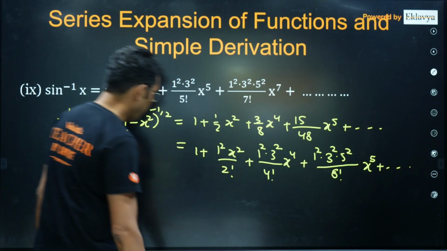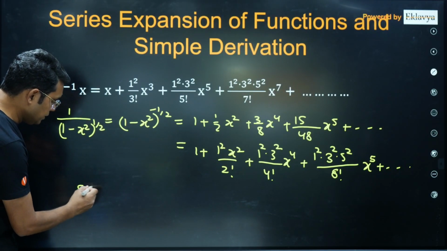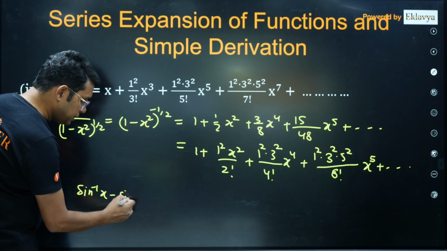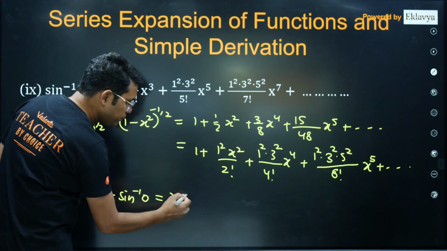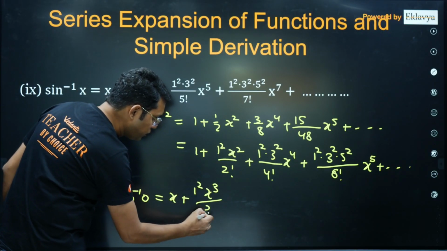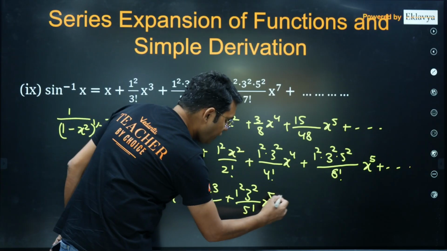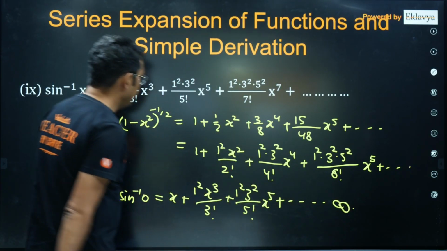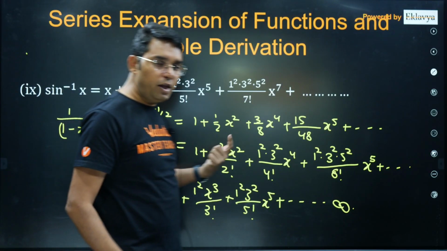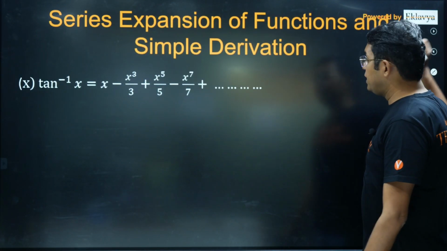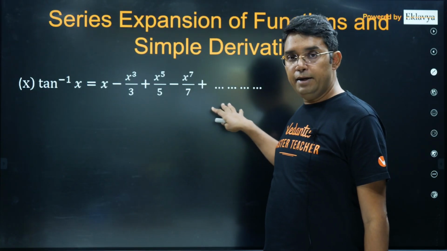Now the same thing, integrate with respect to x. This will give you sine inverse x, limit from 0 to x, but this time sine inverse 0 will be 0, and I think we are done. You can see x plus 1 square x cube upon 3 factorial plus 1 square 3 square upon 5 factorial into x power 5 and so on. So this sine inverse x is also done the same way as I was talking about. Actually most of the ideas are based on integration. One of them was based on e power iota x, and all others are based on integration.